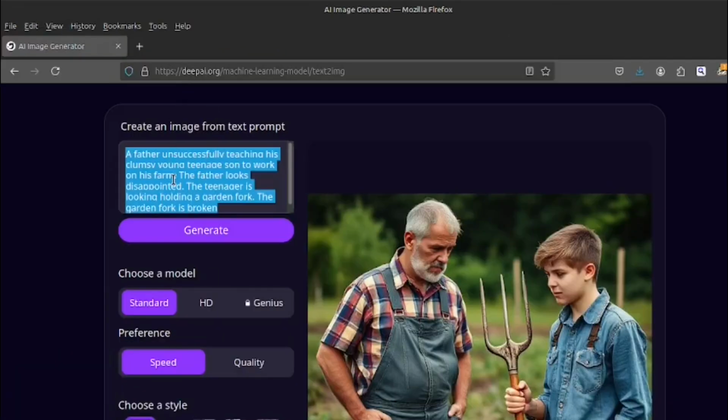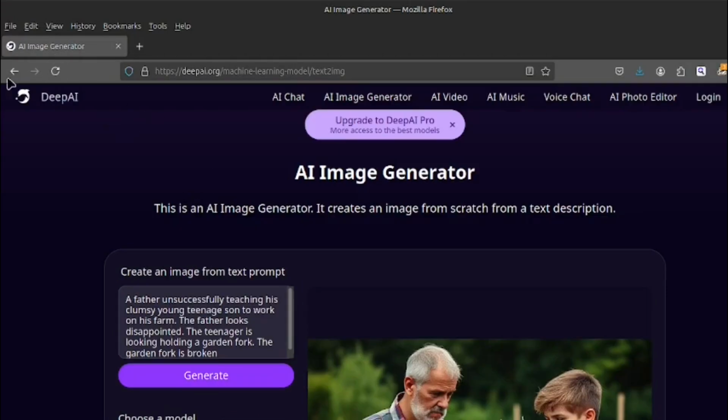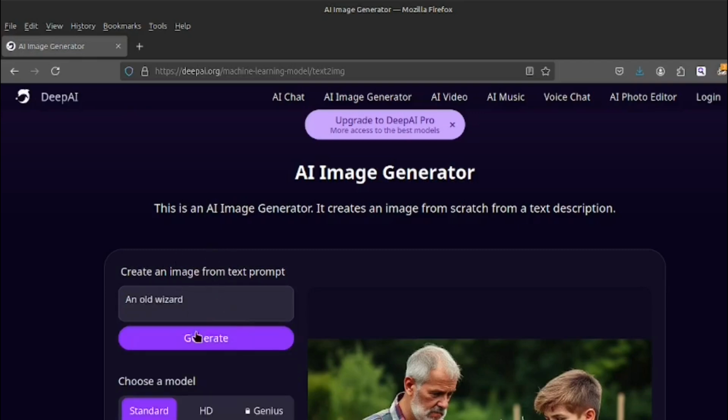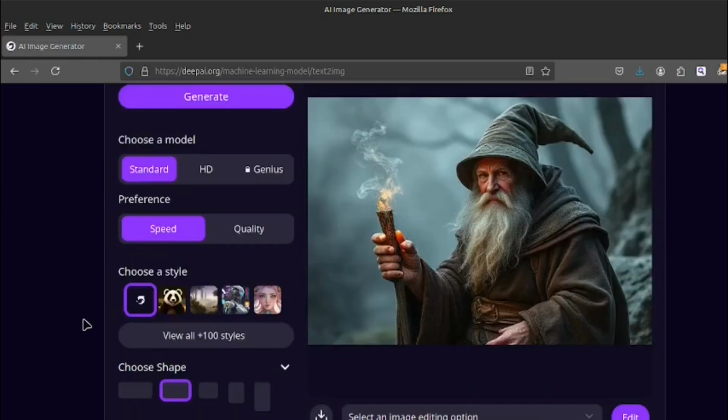So we go to this deep AI, go to image generator, and then generate. There you go.